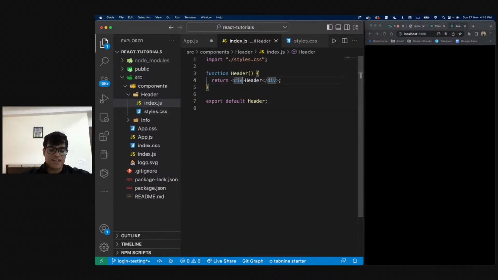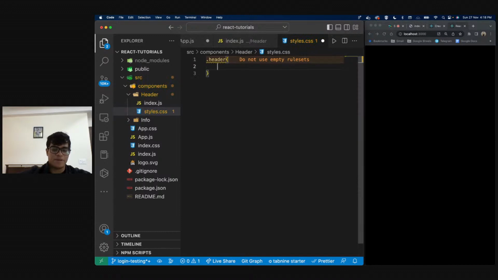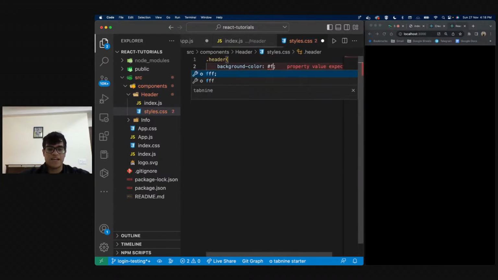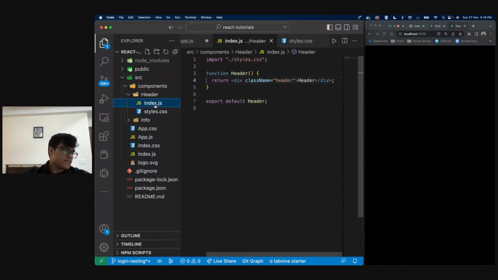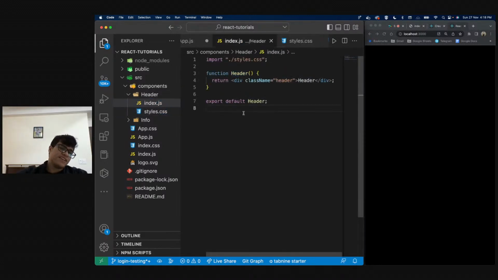My JSX is going to be here and my styles is going to be here, right? I can give this a class name and I can call this class name header. And now I can just style everything over here. I'm going to say header and maybe I want the background to be white. So I'm going to say #FFF, right? Okay. Now let's actually go ahead and first I'm going to get rid of this, but yeah, now let's actually go and import this in our app, right?